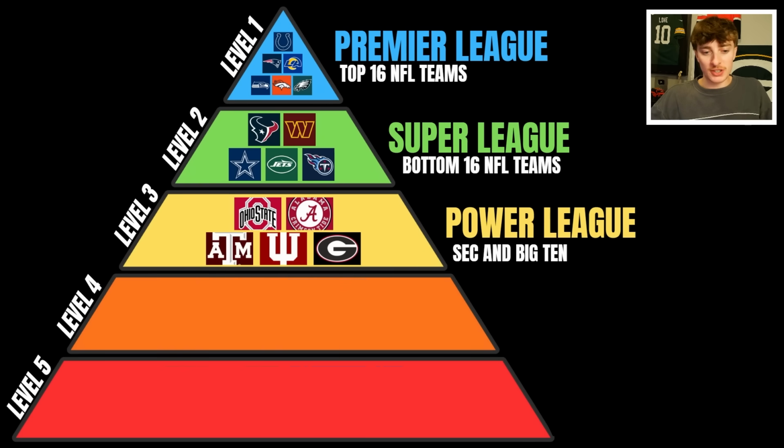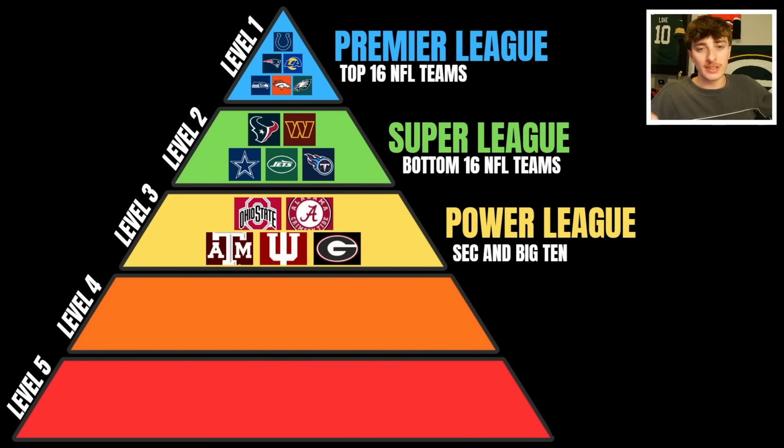Now, something important to mention, because I'm choosing this level to be strictly SEC and Big Ten, that means that there are some teams who probably shouldn't be in this level who are starting out pretty strong. Teams like Purdue, Northwestern, maybe Arkansas, even South Carolina can stretch that. Those teams probably are not on the same level as other teams in the Power League, so those teams will have to watch out from getting relegated first. Where will they get relegated?